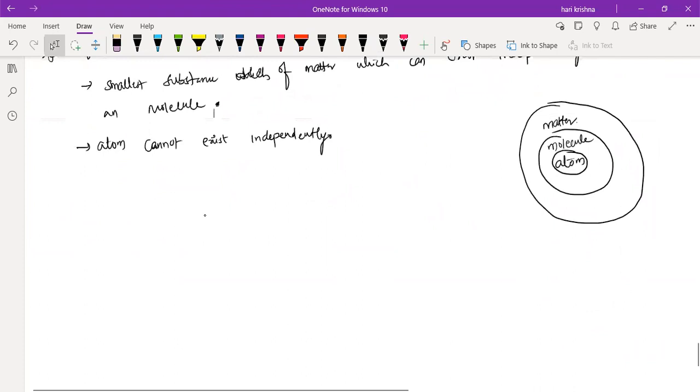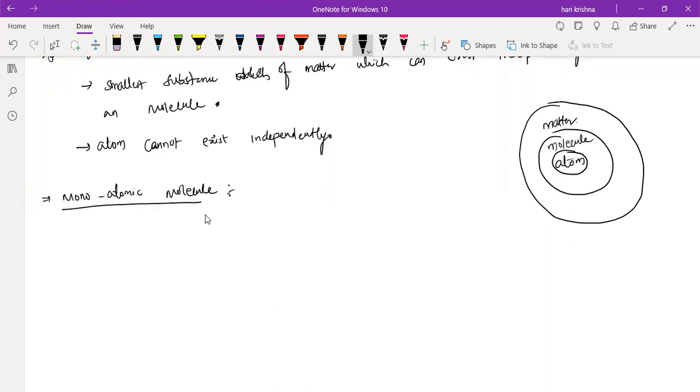Understand? So in this also you have different types. One is a monoatomic molecule, another is a diatomic molecule. Monoatomic means the molecule contains only a single atom of the same kind. Mono means singular, like only one. Diatomic means in the given molecule you have two different atoms.